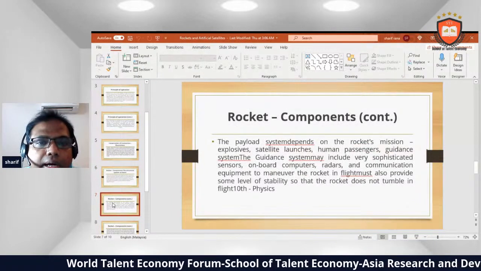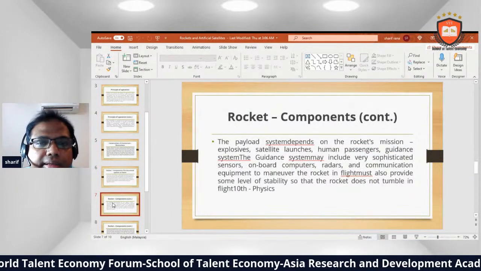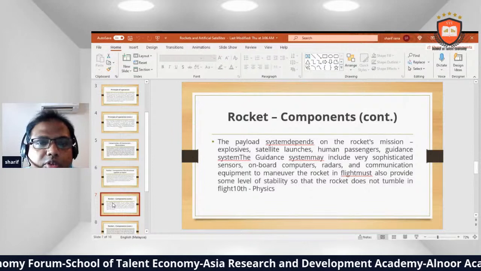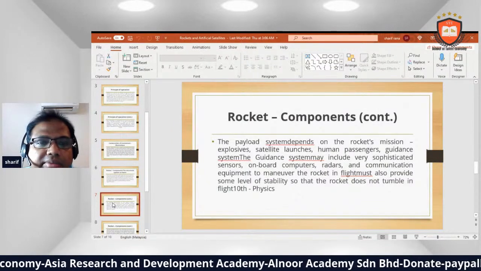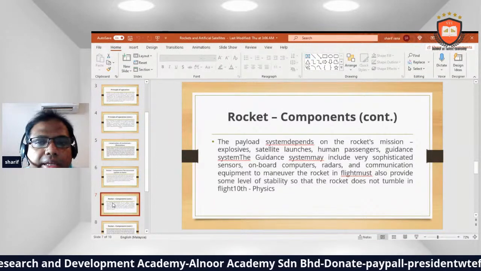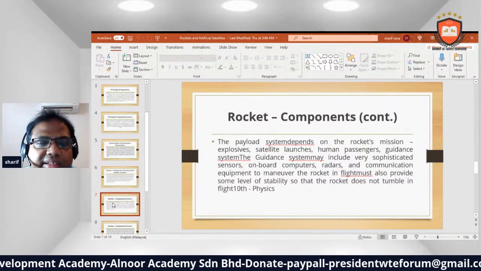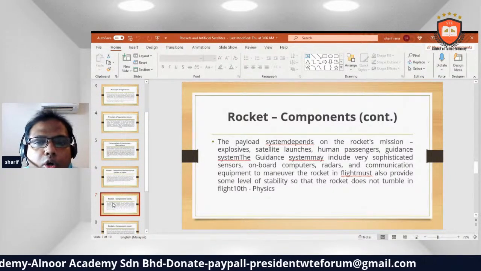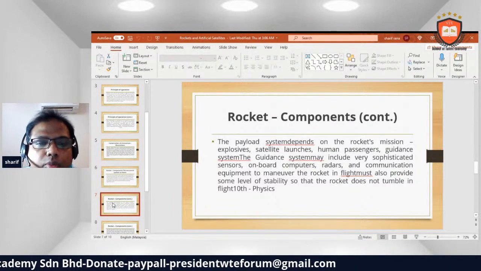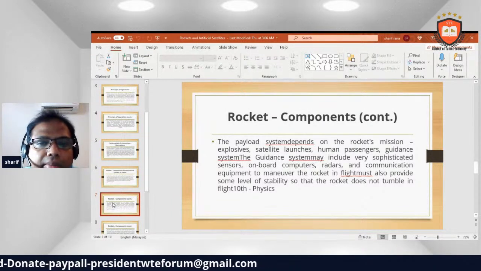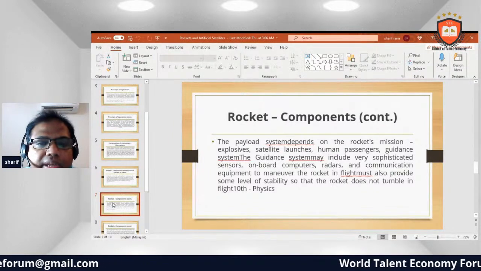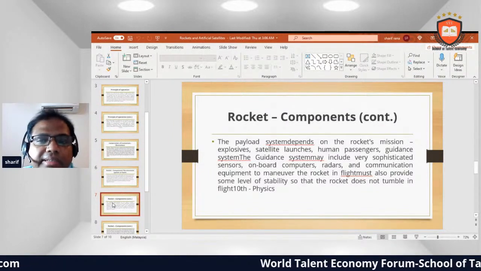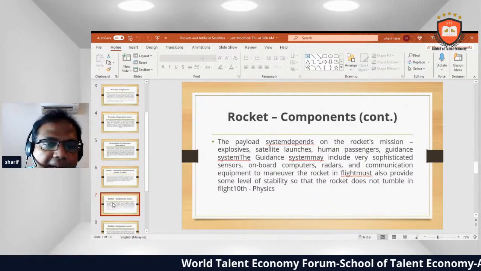Rocket components. The payload system depends on the rocket's mission: explosives, satellite launch, human passengers. The guiding system may include very sophisticated sensors, onboard computers, radars, and communication equipment to maneuver the rocket in flight. It must also provide some level of stability so that the rocket does not tumble in flight. 10th Physics.